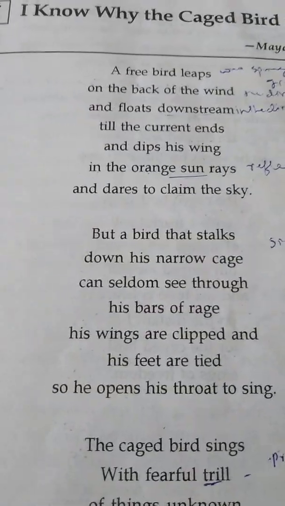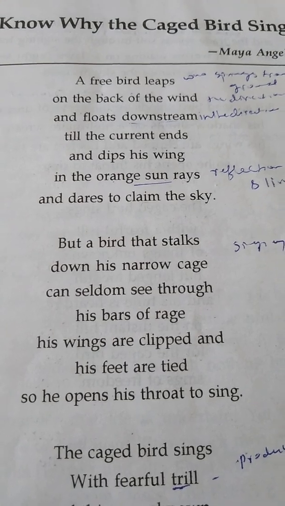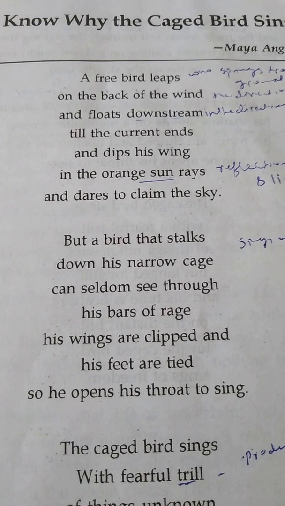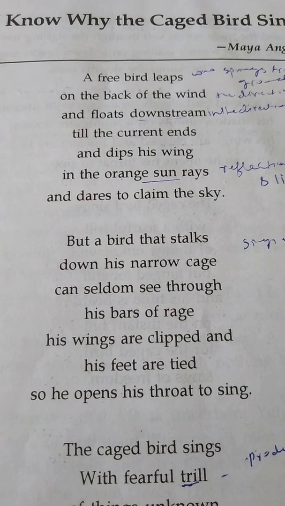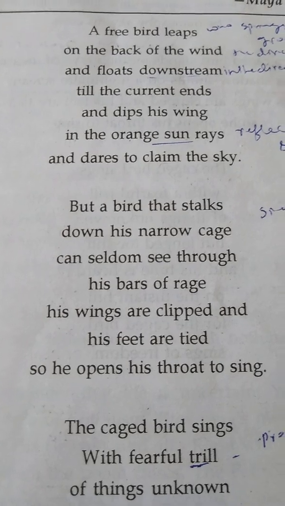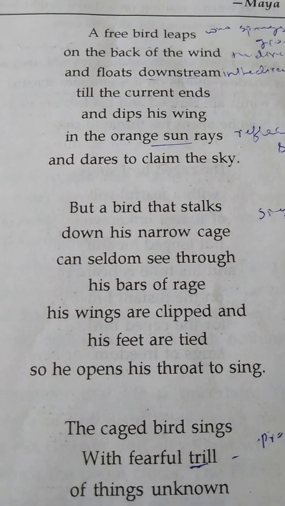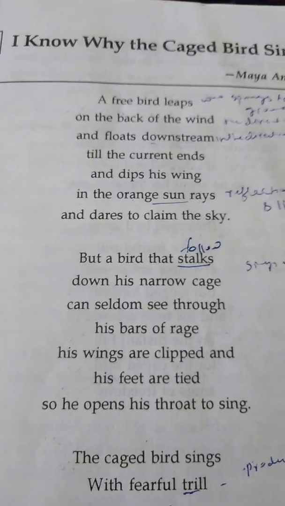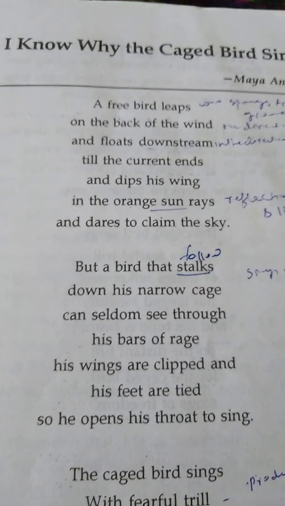Now, see the next passage. But a bird that stalks down his narrow cage can seldom see through his bars of rage. His wings are clipped, his feet are tied, so he opens his throat to sing. So children, let's just note one thing. The second stanza starts with the word but.